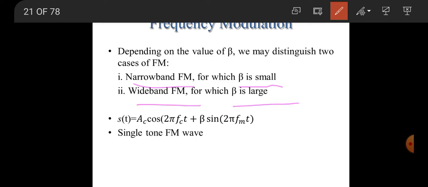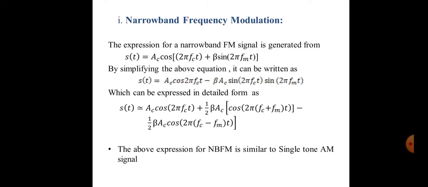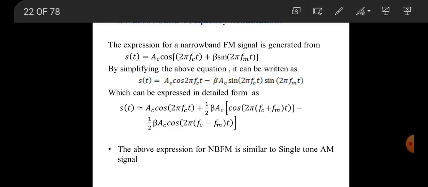We have already derived the single tone FM equation, S of t equals AC cos 2 pi FCT plus beta sin 2 pi FMT. First we are going to derive the narrowband FM.